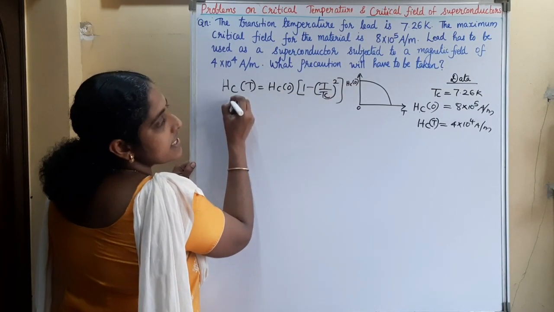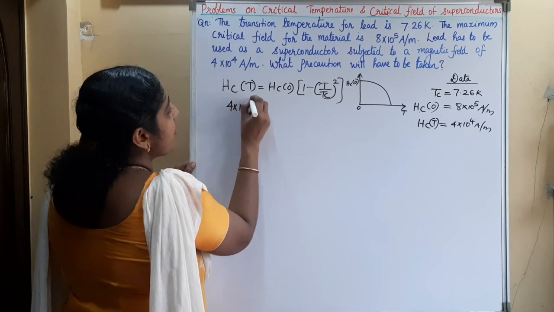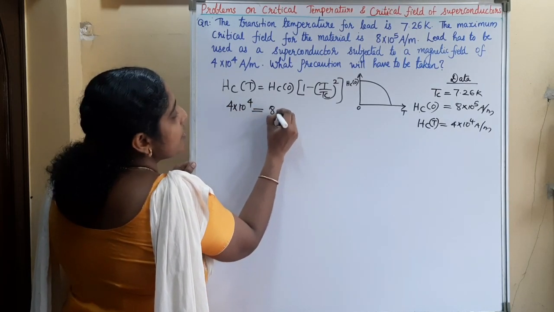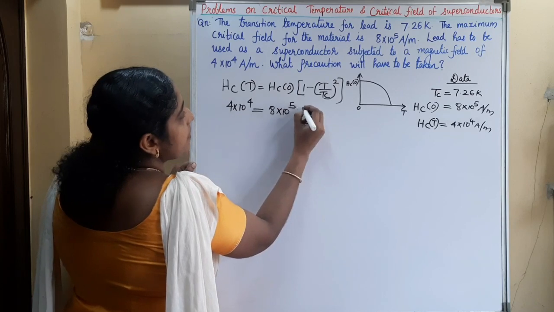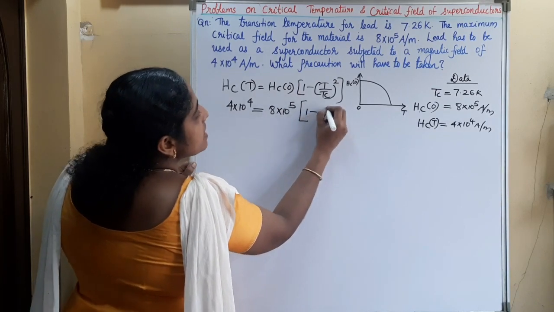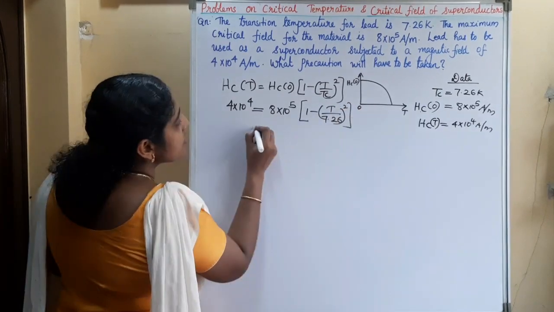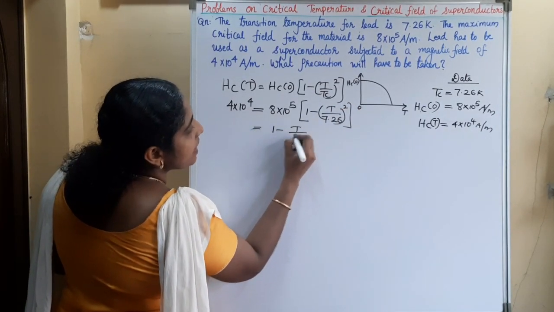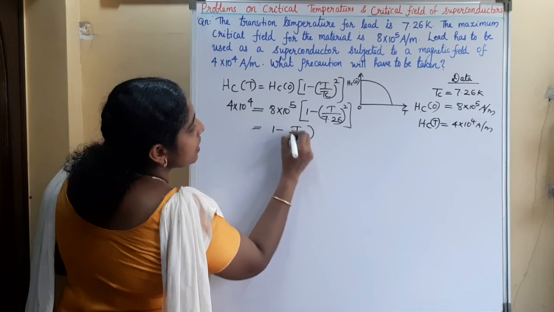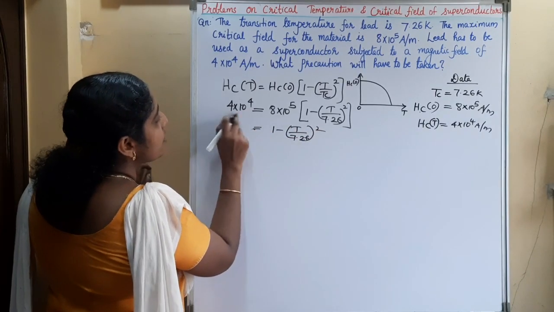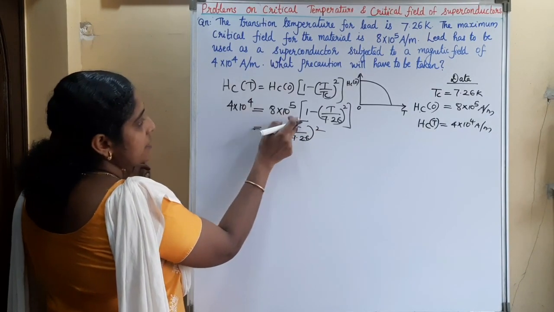So Hct is 4 into 10 raised to 4 ampere per meter. Hc0 is 8 into 10 raised to 5 ampere per meter, into (1 minus (T by 7.26) square). So 1 minus (T by 7.26) square is equal to 4 into 10 raised to 4 divided by 8 into 10 raised to 5.